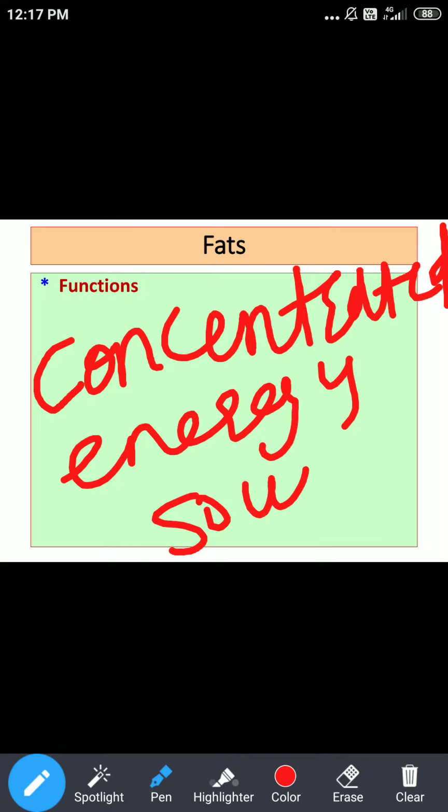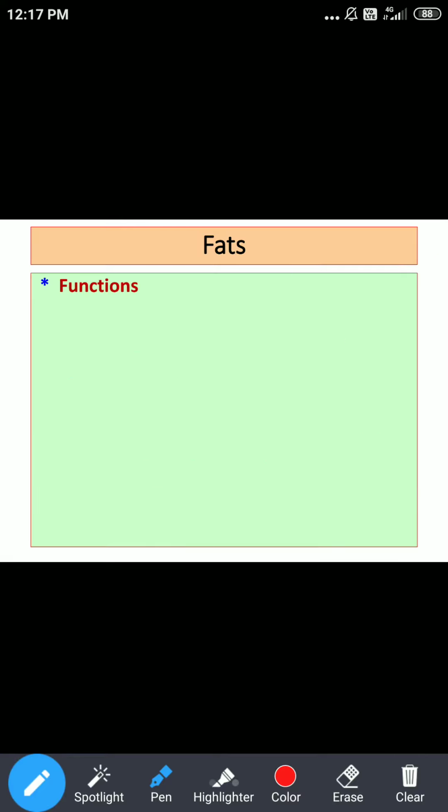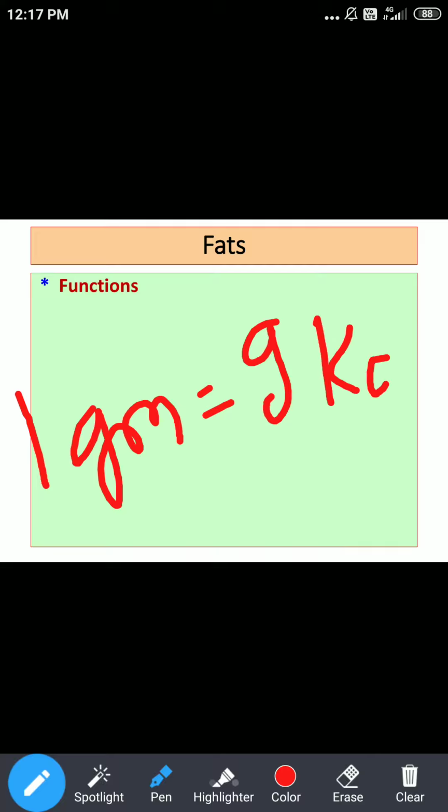Now here, if you can recall, when we discussed the principles of dietetics, or whatever principles are applied practically as far as nutrition is concerned, we discussed the energy given by 1 gram of protein, 1 gram of carbohydrate, and 1 gram of fat. 1 gram of fat provides about 9 kilocalories, and in comparison, 1 gram of protein or carbohydrate provides just 4 kilocalories.